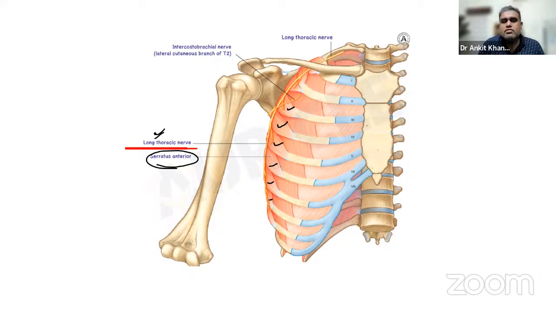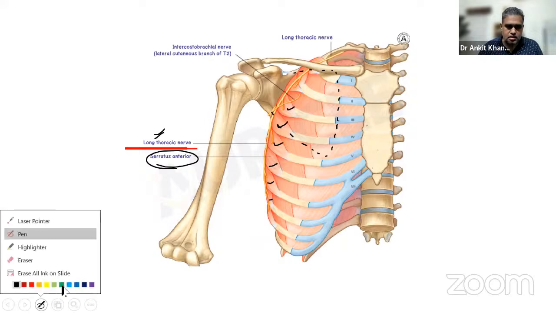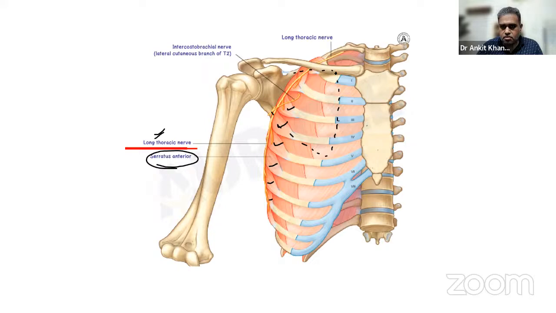This is from the front view. Now, can you trace this? If I trace, the scapula will be somewhat like this. Am I correct? Posteriorly, the scapula will be somewhat like this. If I start the muscle from here, this is actually where the serratus anterior is coming from behind, in front of the scapula.